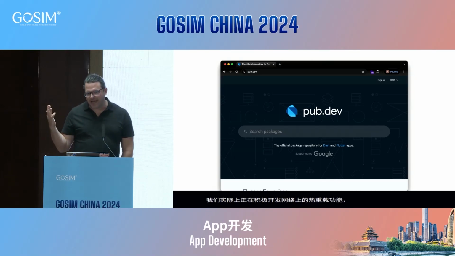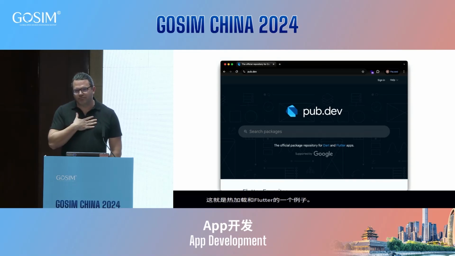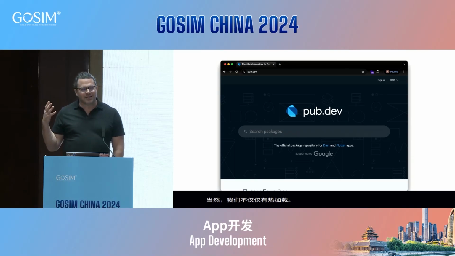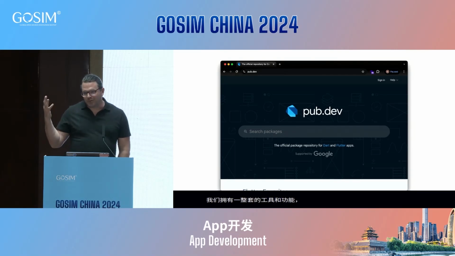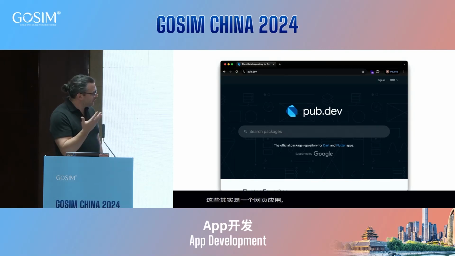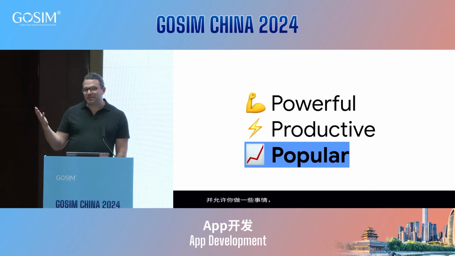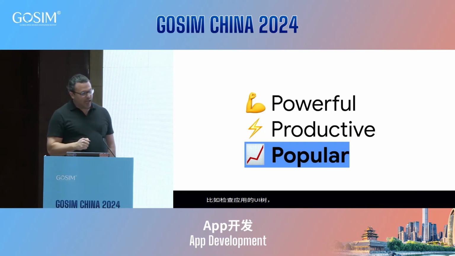But we have tens of thousands of packages. We have support for all the things you expect from Google, so support for Firebase, support for cloud, cameras, touch events, file upload, all the things you expect from a device, plus many, many, many more at pub.dev. So that's just some examples of kind of how Dart and Flutter are productive. And popular is kind of the last one. So let's talk about some of our customers.